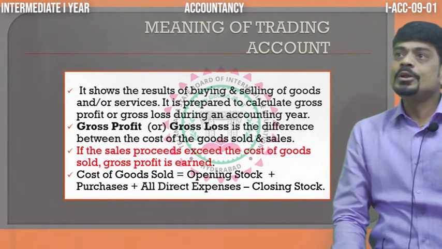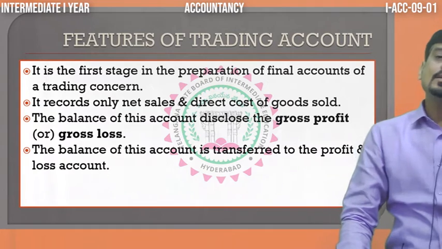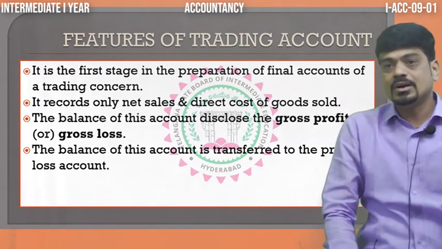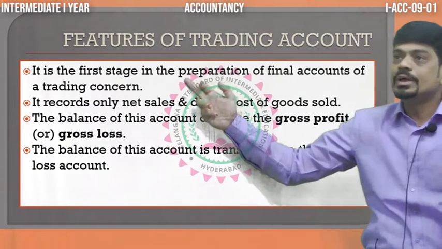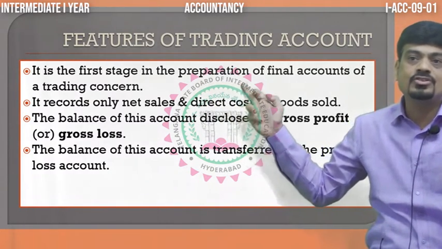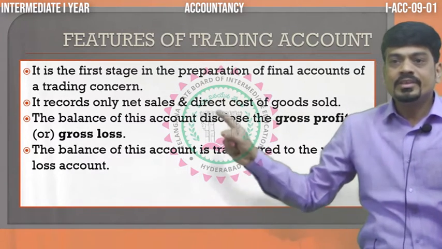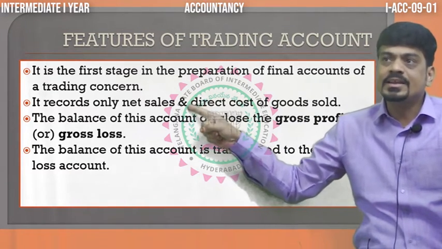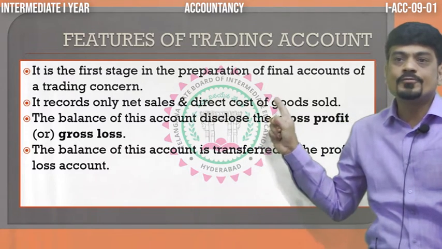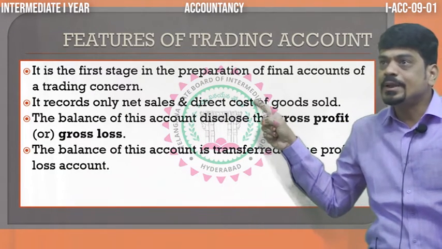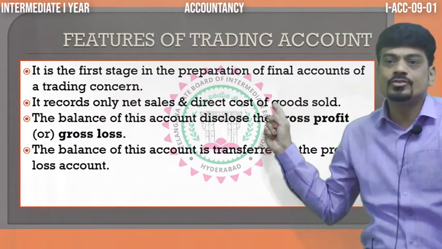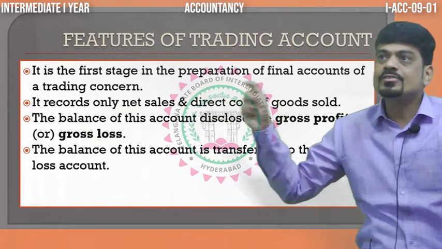Now, what are the various features of trading account? As I told you, it is the first stage in preparation of final accounts. Then, what do we record? Here we record only the net sales and the cost of goods sold, as I explained the meaning of cost of goods sold. Then comes net sales.